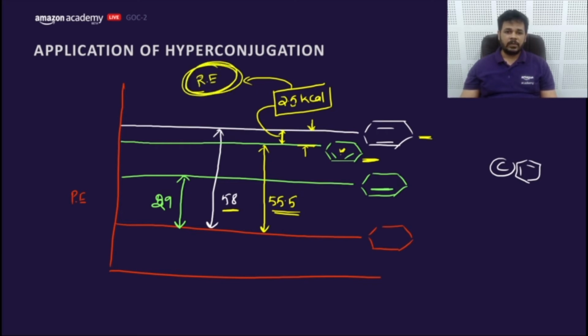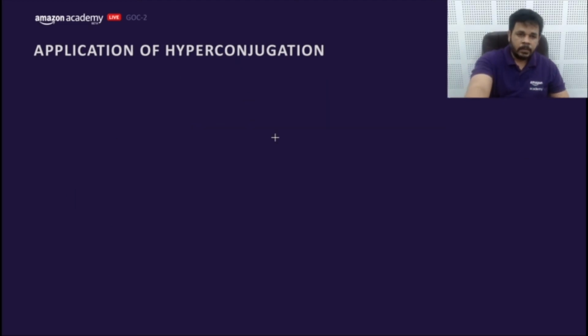That's why this is called what? Resonance energy. Getting my point? This is the data. If resonance had not been here, the energy profile of this compound would also be here. So the energy difference between theoretical and practical, 2.5, is stabilization due to resonance. That's why it is called resonance energy. So this is resonance energy, guys.